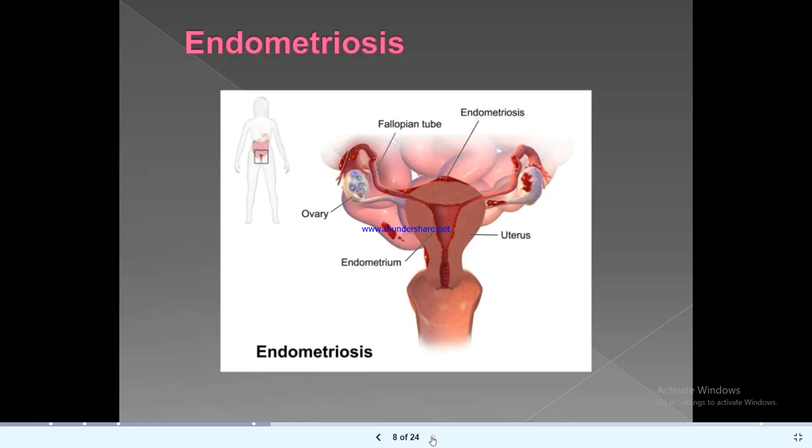Now, in this picture, you can see endometriosis. The lesions are here. You can see the bluish lesion in the ovaries, and this can be anywhere around the intestine, in the pouch of Douglas, in the uterus. That is, you can see the myometrium, the perimetrium, the abdominal cavity, the fallopian tubes, and it can be anywhere in the pelvis.